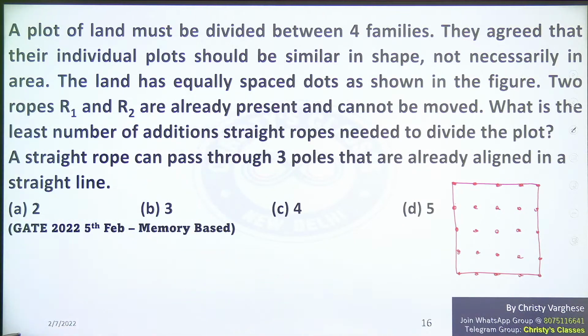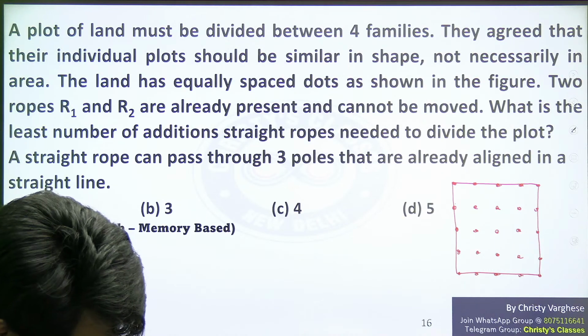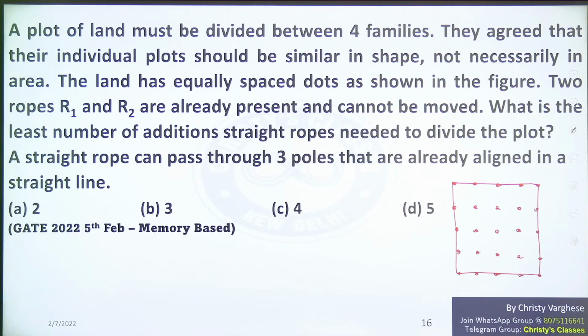Just a minute, let me just verify the picture is exactly like this or not.